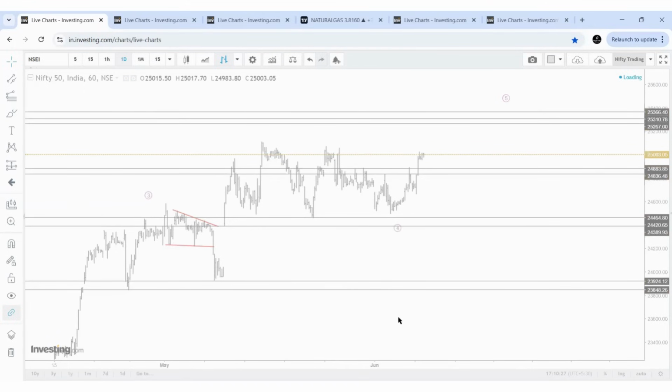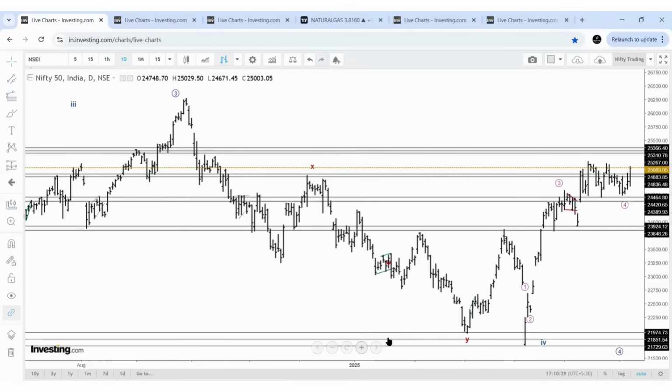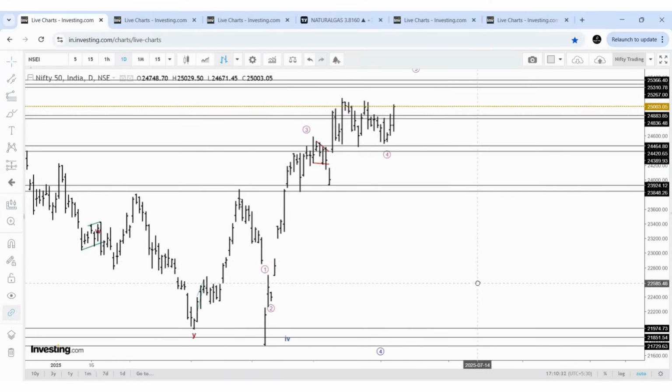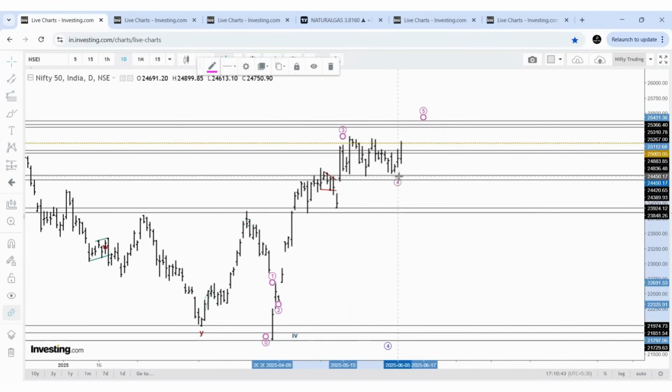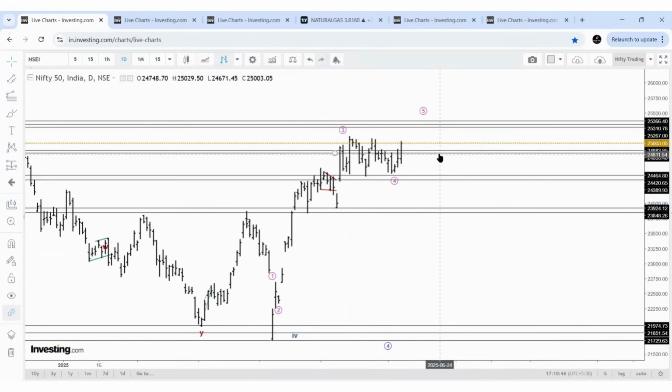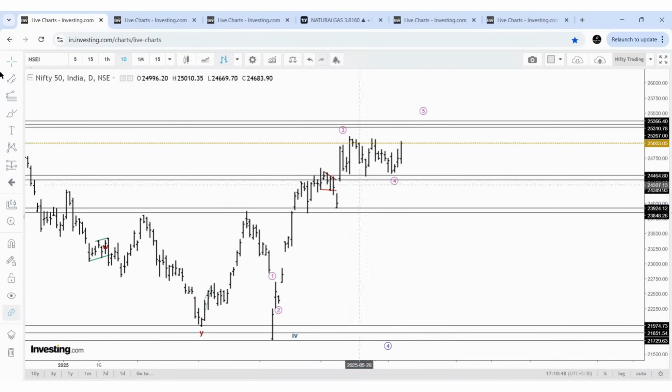So possibly it can be a wave 4 because of the sideways, right? So possibly it can be a wave 4 now. I remove this line also, and let us join this trend line. This trend line will decide further. It can be A, B, C, and it may start moving higher in wave 5, or A, B, C, D, E pullback. E pullback to this low or midpoint and it can move higher.